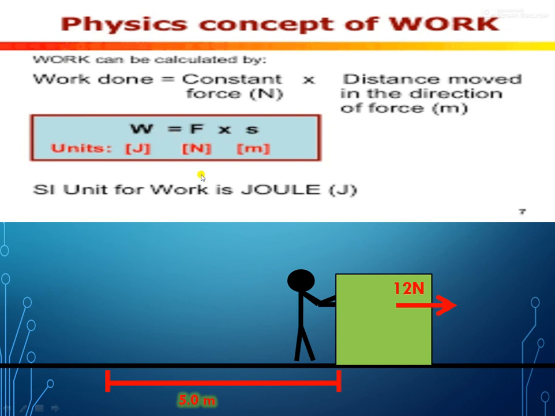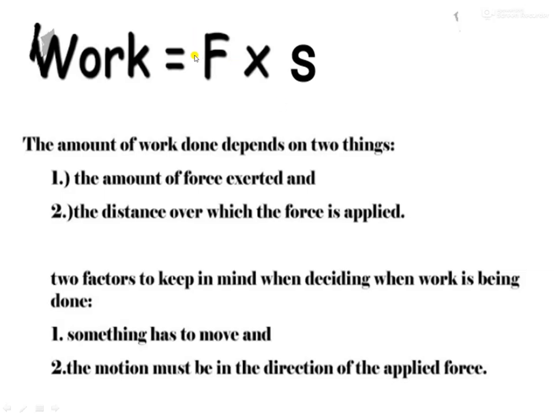F is in newton, and S is in meter, and newton meter is represented by joule, which you write as capital J. Why it is given the name joule, we will discuss later on. But before that, understand what is work according to physics. Work is done if the force is applied and that force causes displacement. So you get the formula F into S.